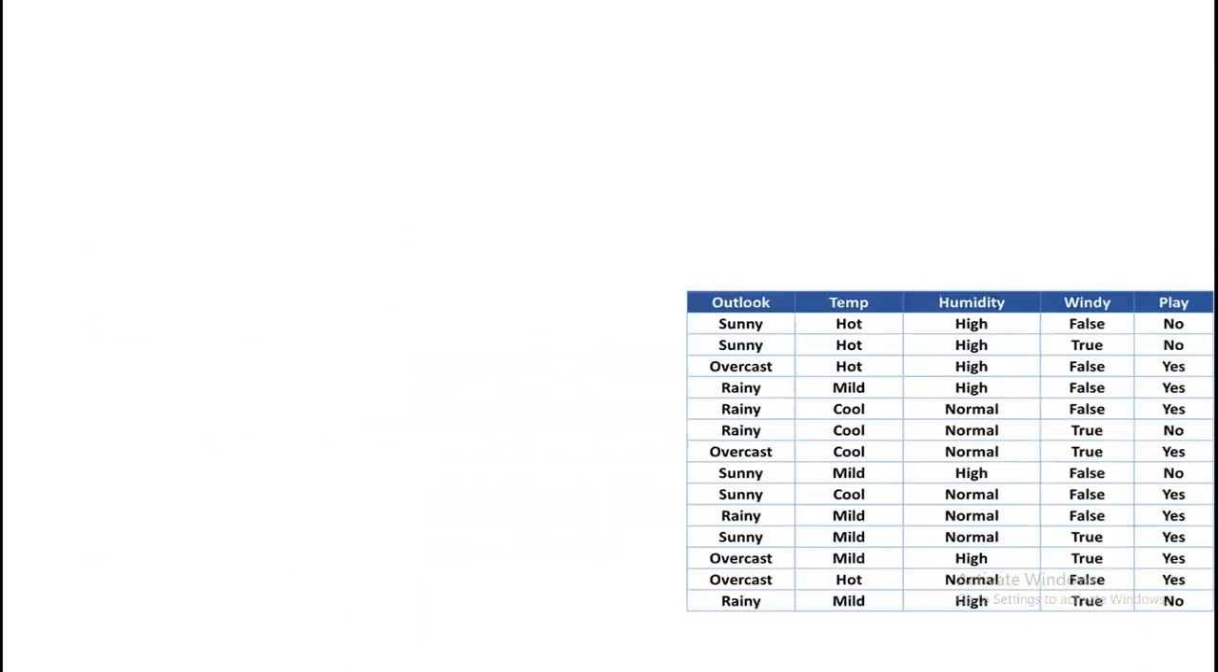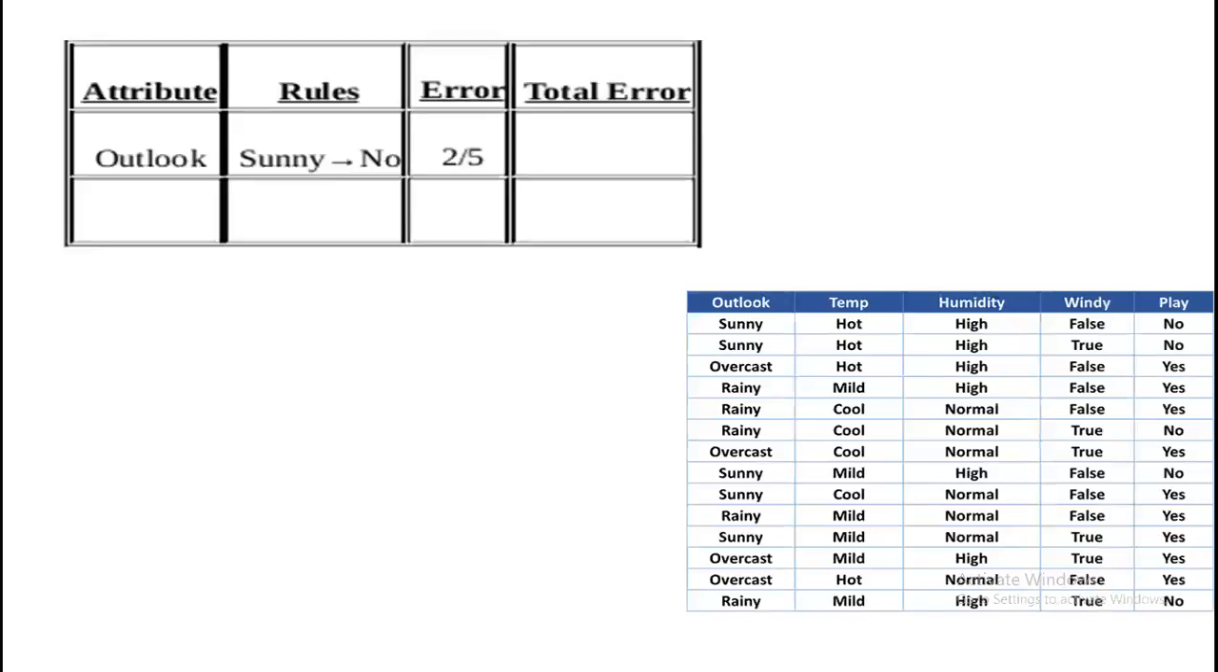This is the given data set, so we have to keep it for our reference. The first attribute is outlook. In this outlook, we have to write down the rules. So first we'll check for sunny. We have a total of 5 sunny values for the attribute outlook, and for these 5 sunny values, we have to look at the play condition. In 3 cases, the play condition is no, and in 2 cases, the play condition is yes.